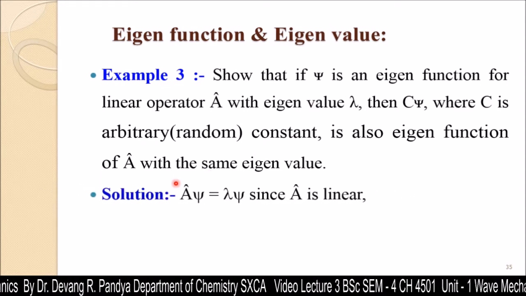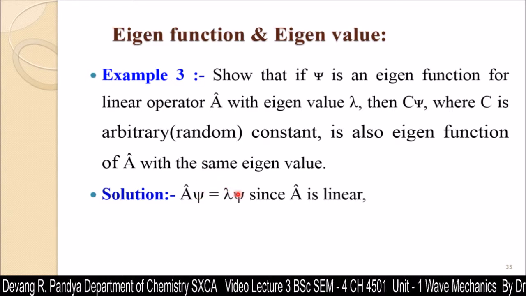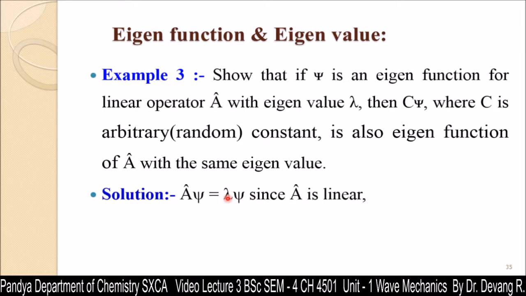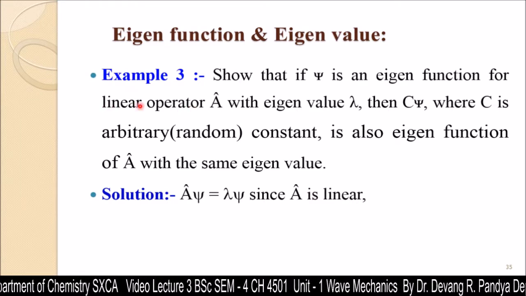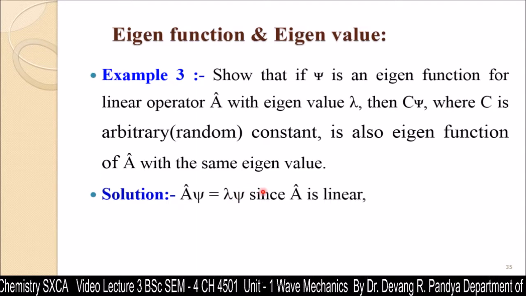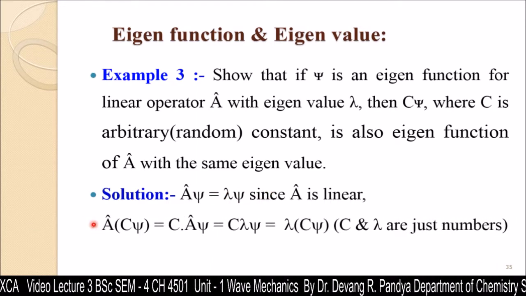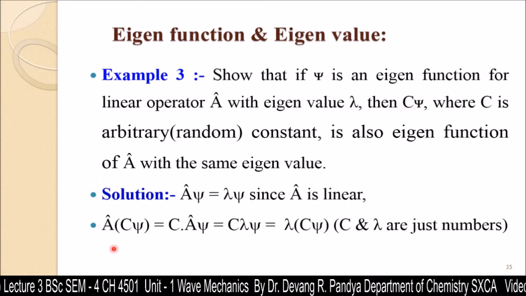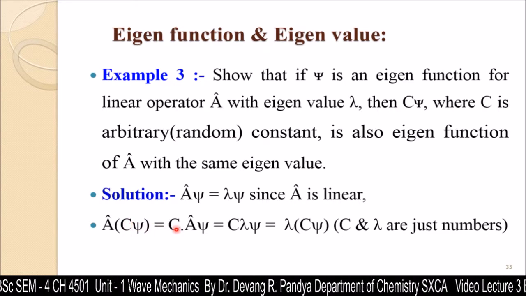So this is the solution. Operator A operating on function psi gives lambda psi. The function remains the same and lambda is the constant, that is the eigenvalue. Since A is a linear operator, when operator A operates on a function with an arbitrary constant C, the constant is not operated on, so it remains outside.